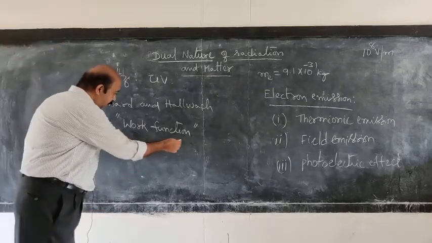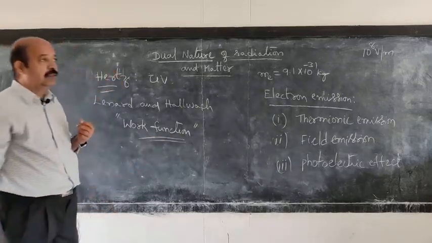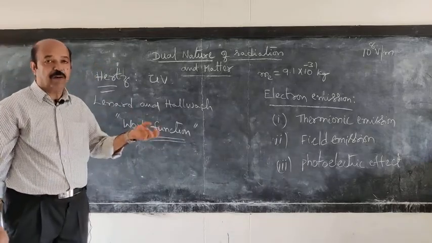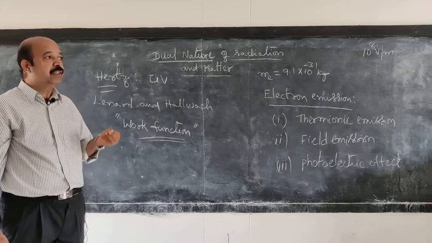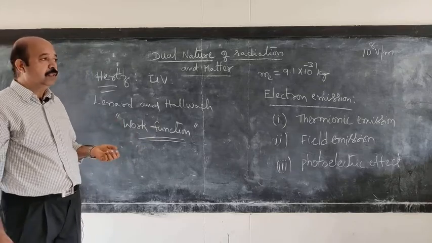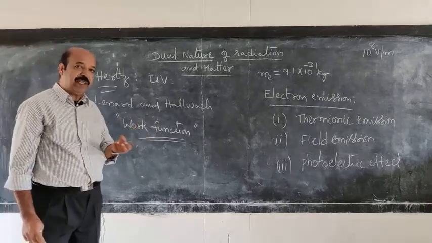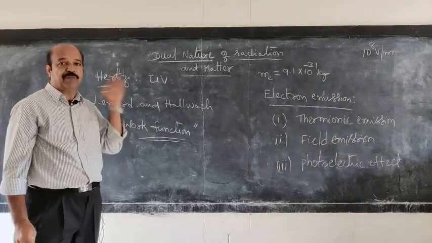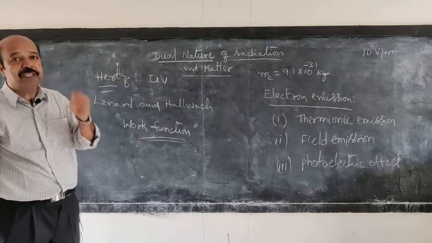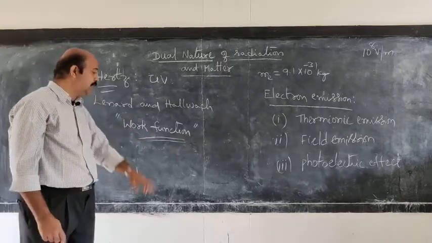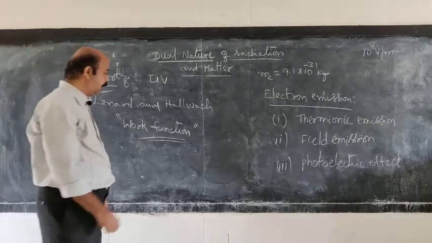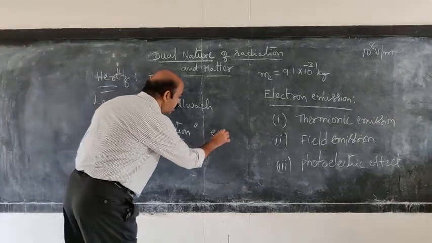The electrons coming out from the metal surface may have some kinetic energy. For the electrons to just come out of the metal surface, how much energy is needed? That energy is called the work function. It is generally expressed in electron volts.